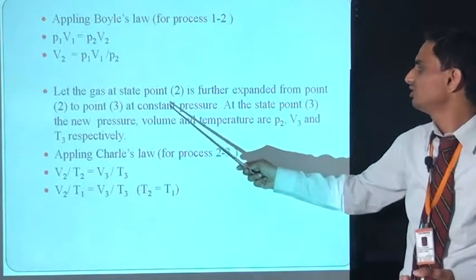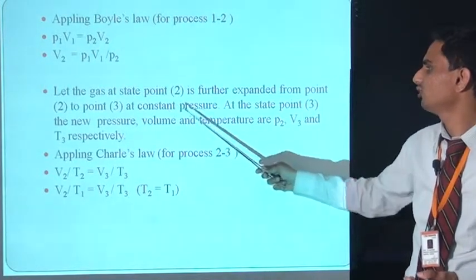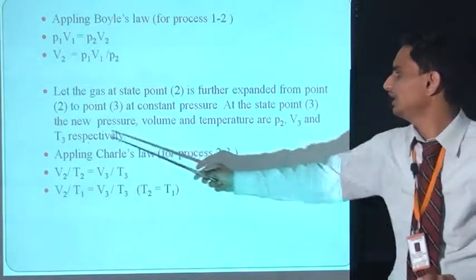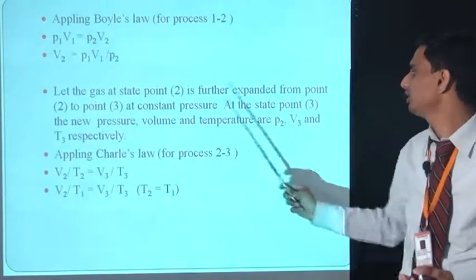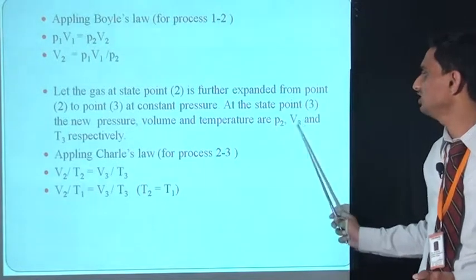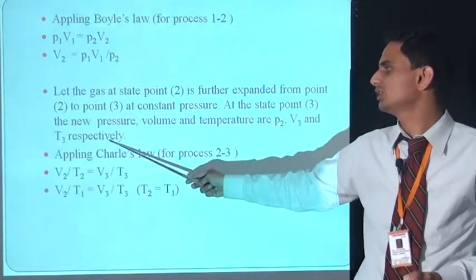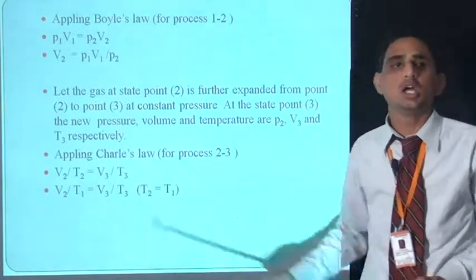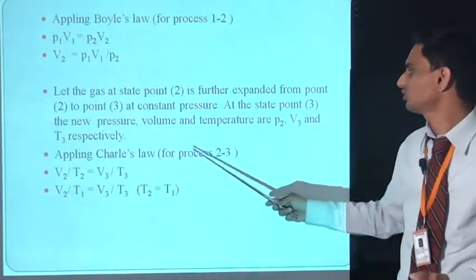So the new pressure, volume and temperature are P2, V2 and P3, V3, T3, but P2 is equal to P3 because pressure is constant. So P3, V3 and T3 respectively. Now again, applying Charles' law for process 2-3.